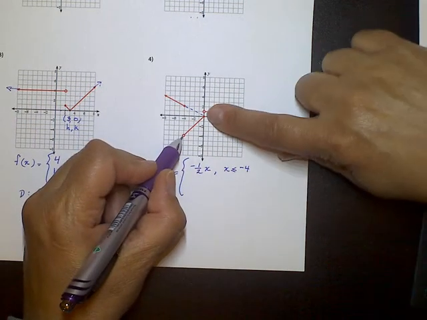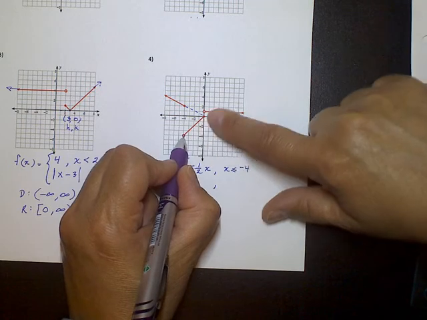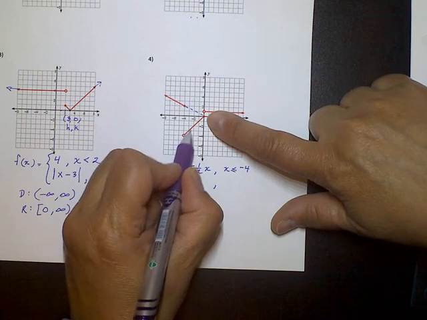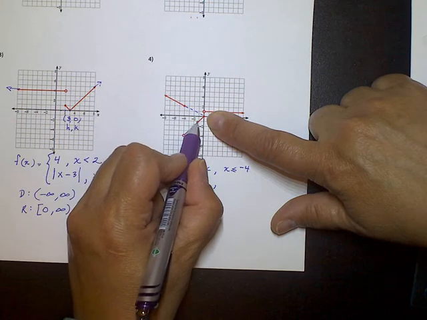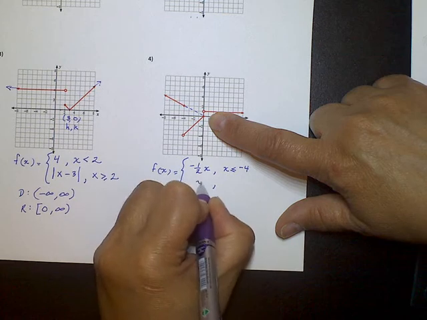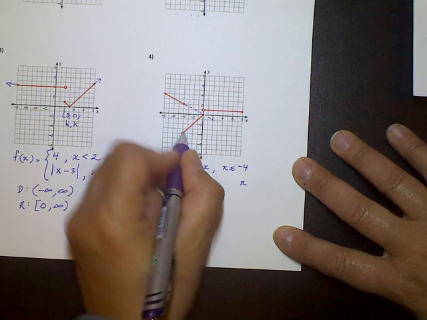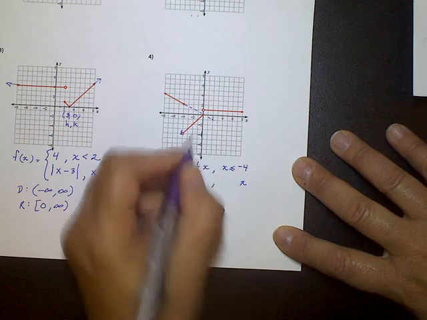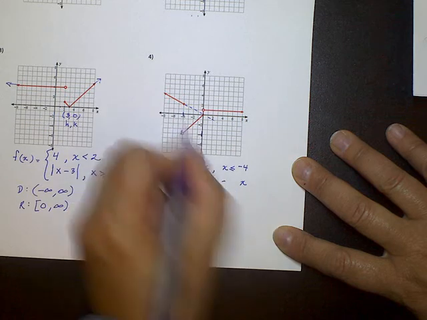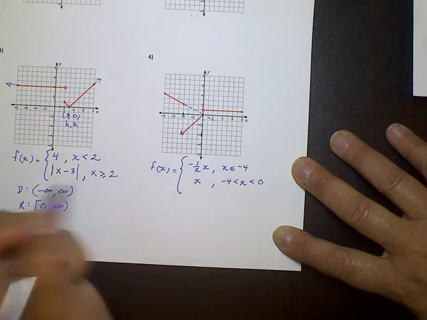This piece here in the middle, when I look at that piece, it is a line. We can think of it as part of a line. And if it's part of a line, that slope is a positive 1, and it goes to the y-axis. So this would just be f of x equals 1x, or just x. And the values for that x are between negative 4 and 0. So it's between here and here. So, negative 4 and 0. When you show it between, it looks like that.